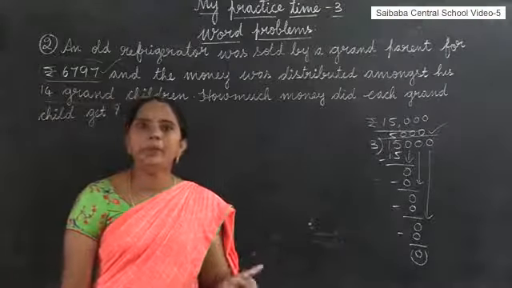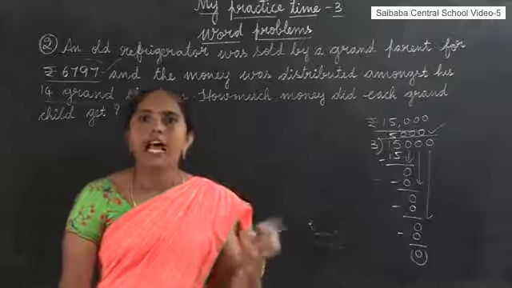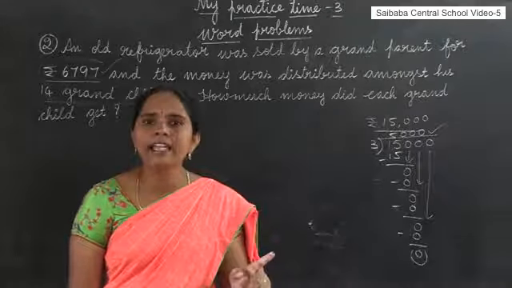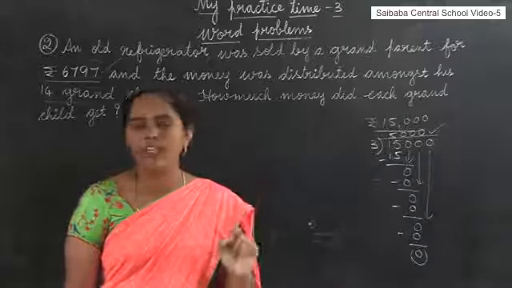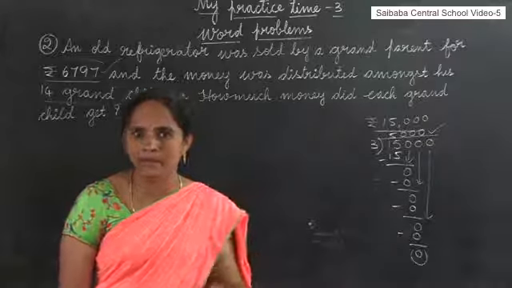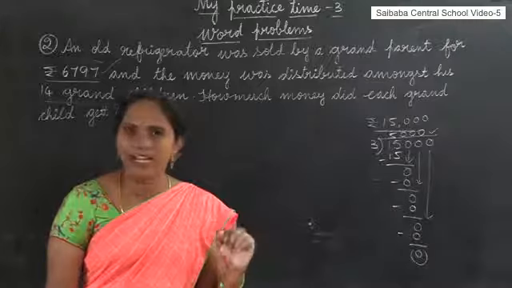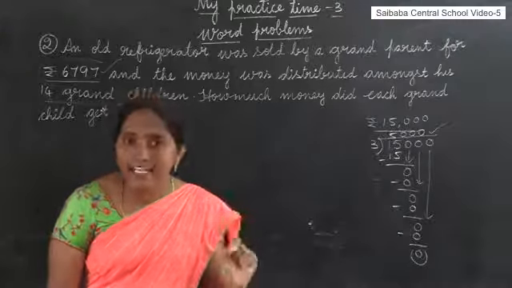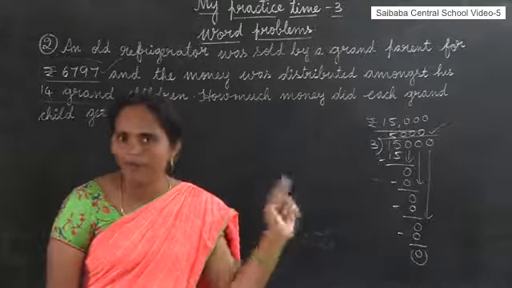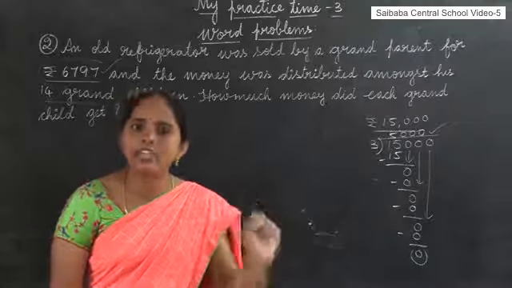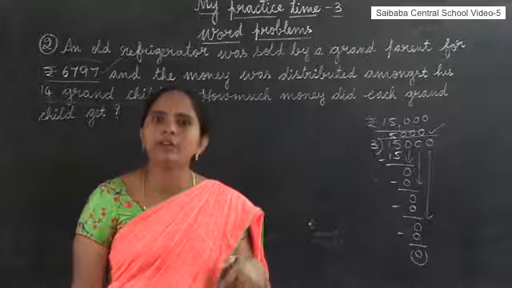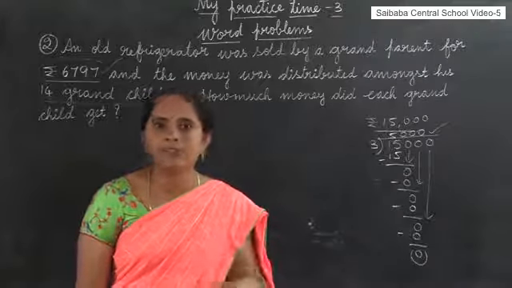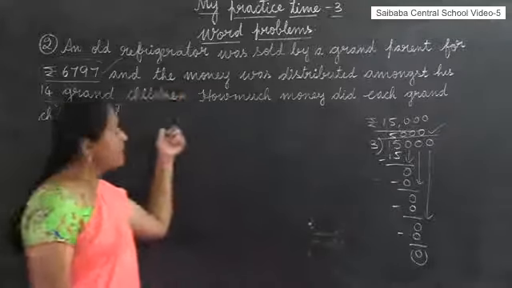Already I told you, you have to divide until you get remainder 0 in money. If you do not get 0, if you get any other number as remainder and there is no other number to bring down, in that case keep a point in the quotient place and place 0 beside the number. Like that you have to divide until you get remainder 0. You have to try to do this sum by your own mind.